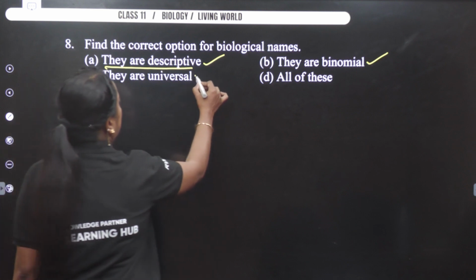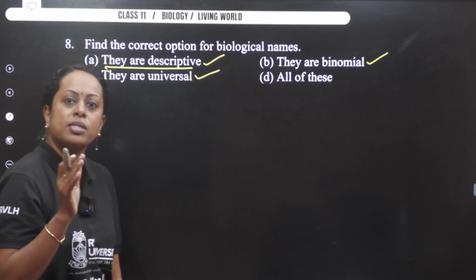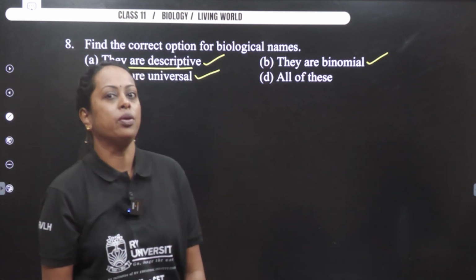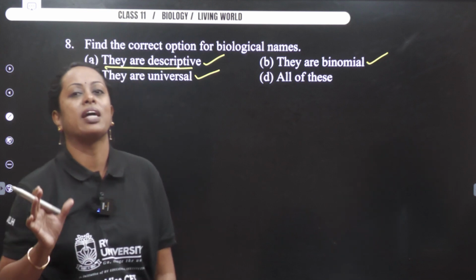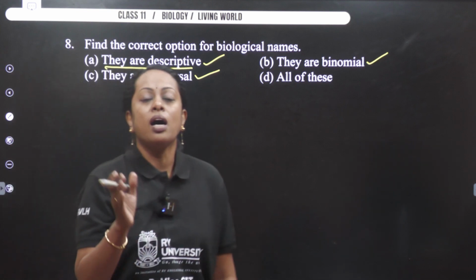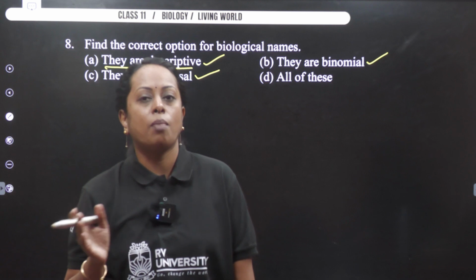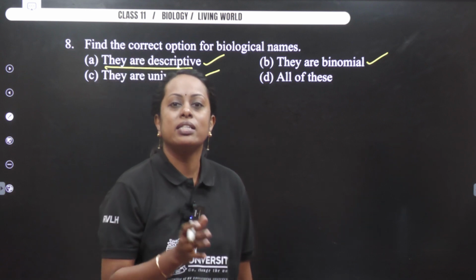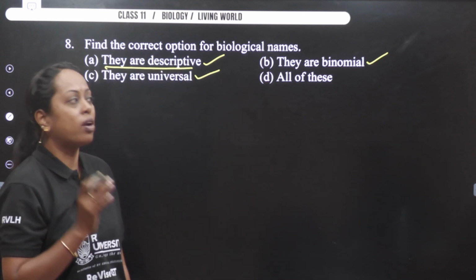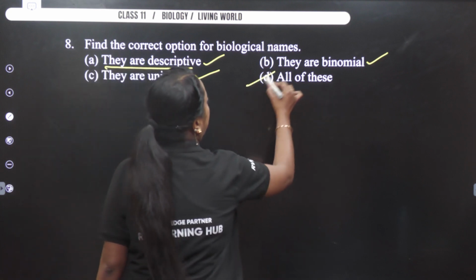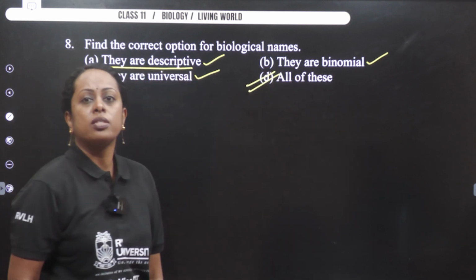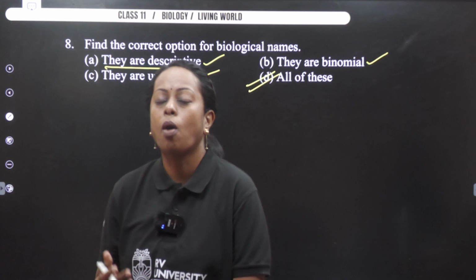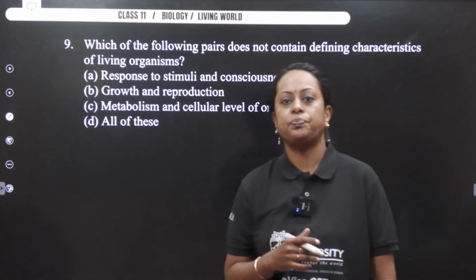And throughout the universe, the same scientific name only will be used because we are standardizing with scientific names recommended by ICBN, botanical nomenclature for plants, ICZN for zoological nomenclature for animals. So thereby, all of these options are the correct ones. So option D becomes our answer.